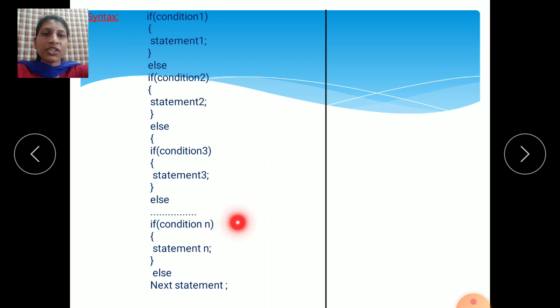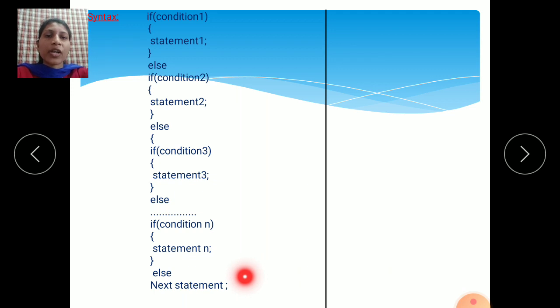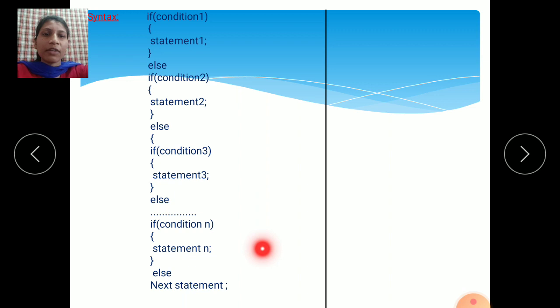It will check condition n. If condition n is true, those statements are executed. If this condition n is also false, then it comes to the else part and it will execute the next statements. Means your program will stop here and whatever output there is, it will print on the monitor screen. This is the syntax of nested if. The meaning of nested if is that we are using more than two conditions.